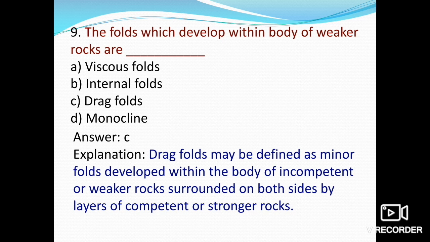Let's repeat what we have discussed. Drag folds may be defined as minor folds developed within the body of incompetent or weaker rocks, surrounded on both sides by layers of competent or stronger rocks. The incompetent layers become mobile and flow plastically during the process of folding or compressional activity. Such beds show variations in thickness from place to place.